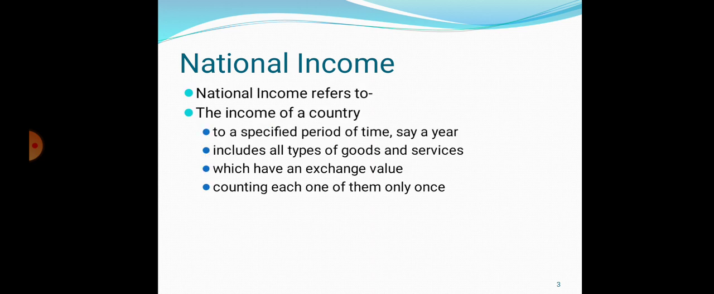So national income refers to the income of a country and it includes four important points. It is an income for a specified period of time, say a year. It includes all types of goods and services, the goods which have an exchange value, and counting each one of them only once. The value of that goods is counted only once. So this is a very important point related to the national income concept.